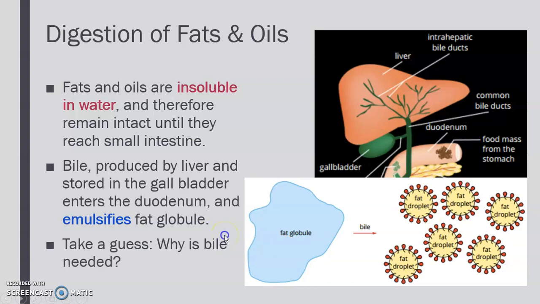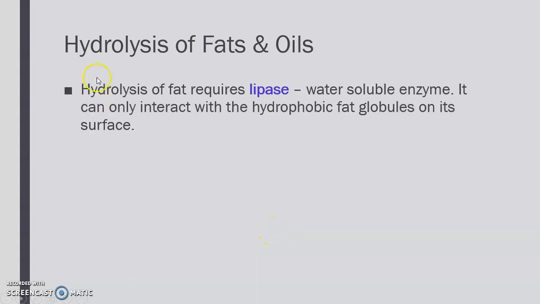Okay. Now my question is, why do we need bile to break the fat globule into fat droplets? Well, hydrolysis of fat requires lipase, and lipase is an enzyme. It is a water-soluble enzyme, so it can only interact with the fat globule, which is hydrophobic, on its surface.